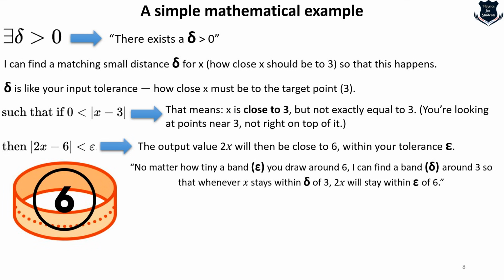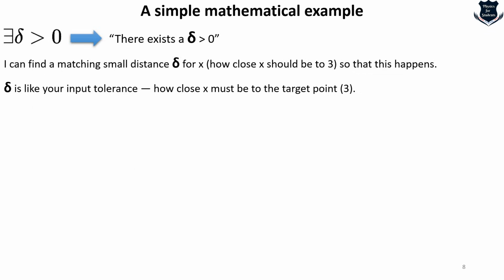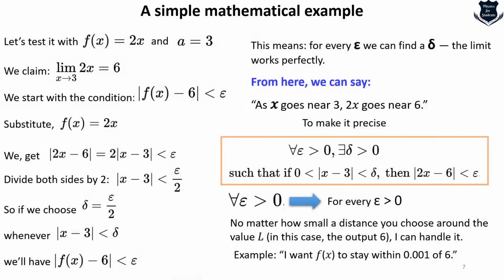With a pictorial understanding, no matter how tiny a band, for example epsilon, you draw around the number 6, I can still find a band around 3 so that whenever x stays within delta of 3, 2x will also stay within epsilon of 6. Now if I go back, you will see that this definition is clear.